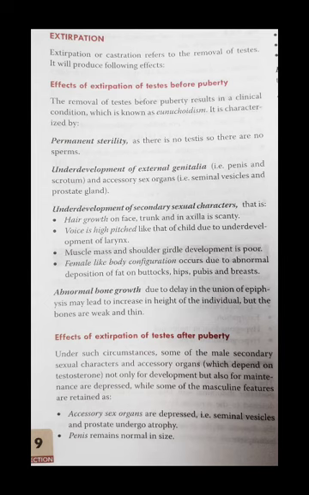Now, abnormal bone growth. As we already know, testosterone is an anabolic hormone. It causes protein anabolism. So on bone also, it causes bone growth, that means thickening of bone. Both organic and inorganic components of bone will be increased under the influence of testosterone. But on the other hand, it causes early fusion of the epiphysis with the bone. So that is one part. Now, due to delay in the union of the epiphysis, it may lead to an increase in height of the individual, but the bones are weak and thin.